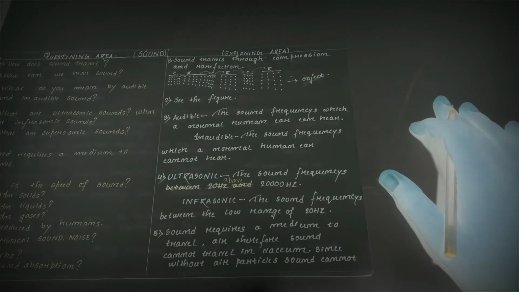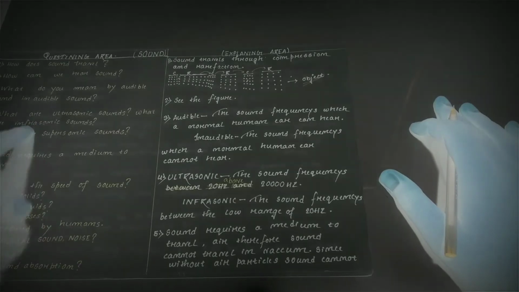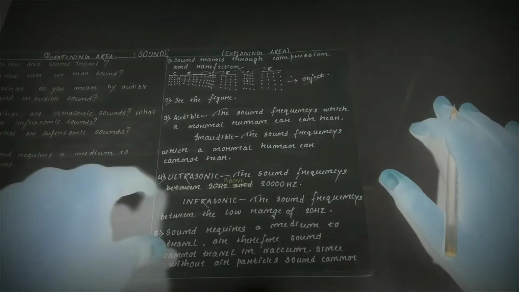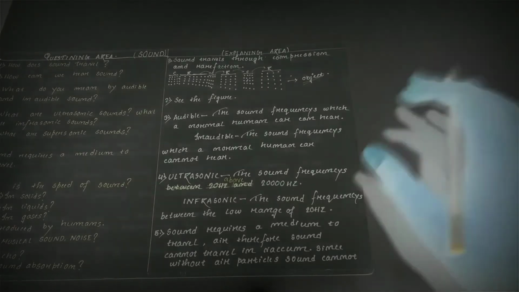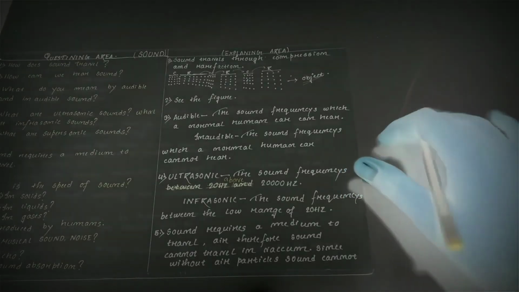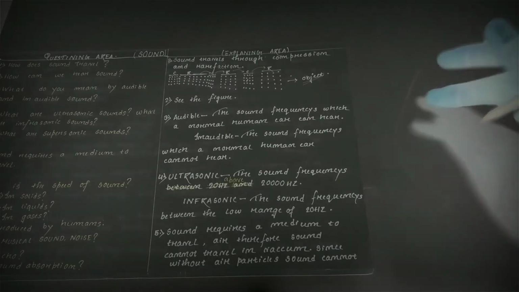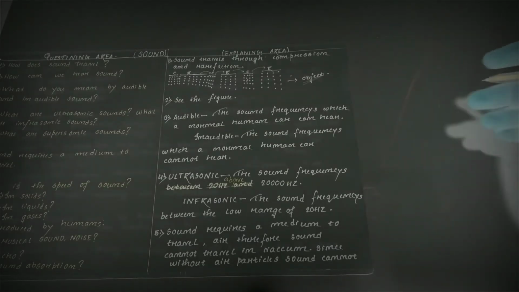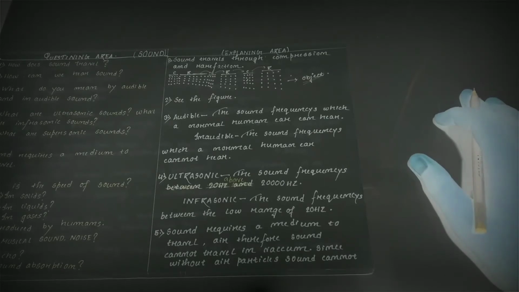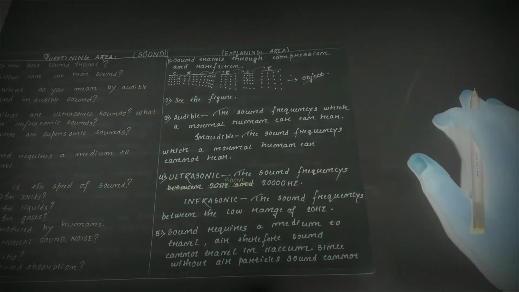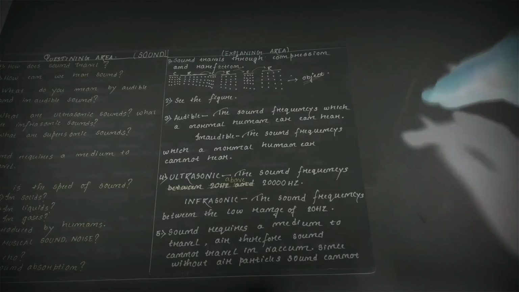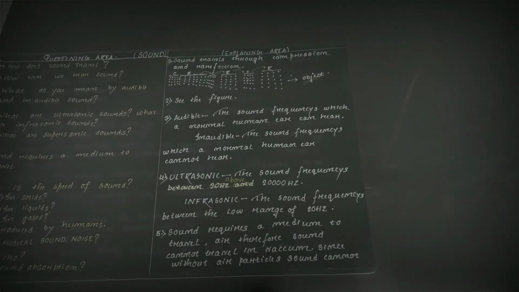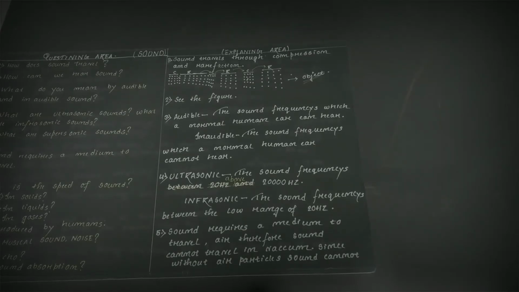Now, as I said, there is an extra one, that is supersonic sound. I have not written it here. I am telling you, supersonic sound is when any object vibrates with a speed greater than the speed of sound, that is, more than 340 meters per second. In other words, when any object crosses the speed of sound, we call that supersonic.